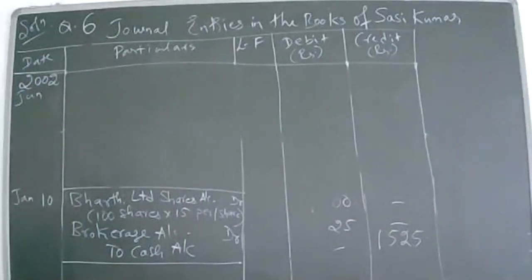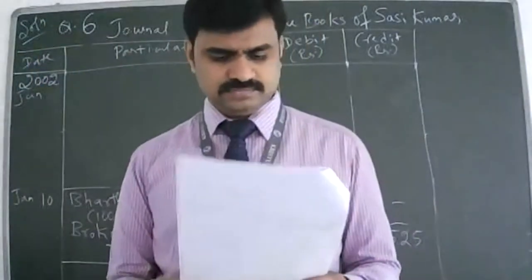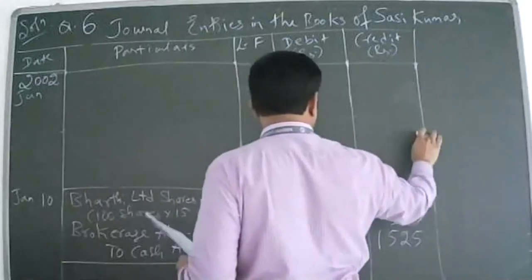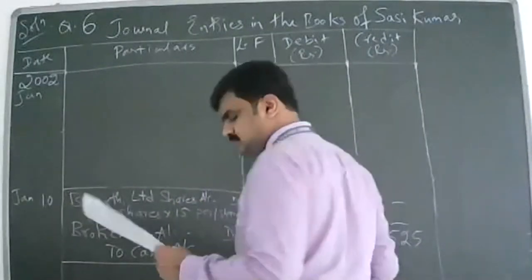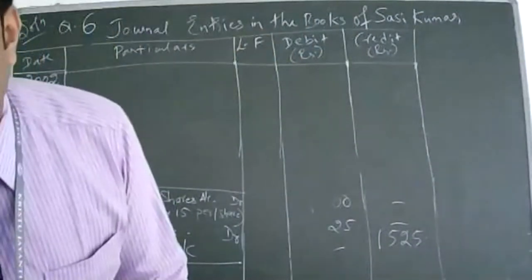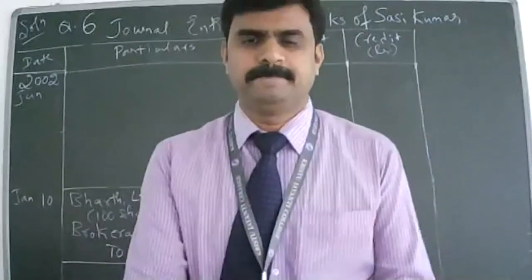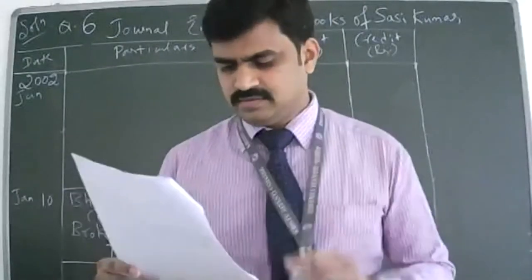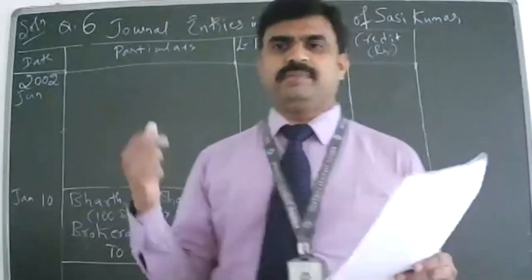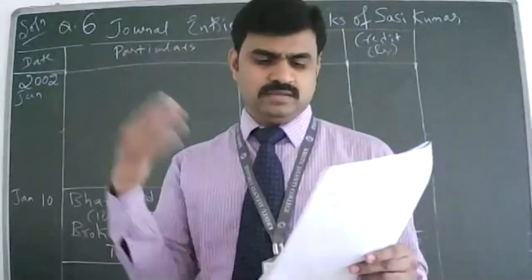What is the next transaction? Purchased a motor car in exchange of goods of rupees 20,000 and cash rupees 30,000. Now the company is purchasing a motor car. Motor car is in what account? Real account. It's an asset. Okay. And then what are we doing here? They are purchasing by giving part amount in cash and the remaining amount in goods.